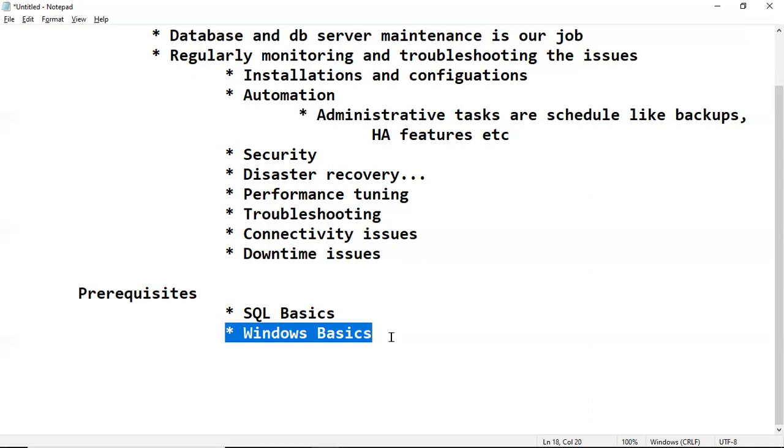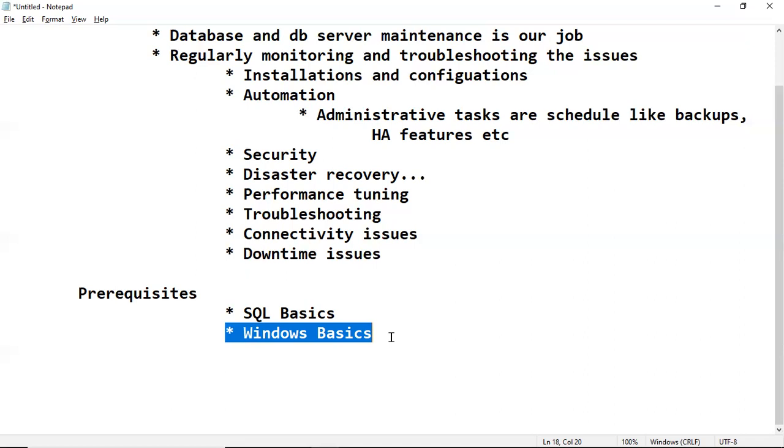Remember, in real time we are not working with Windows. We are not troubleshooting Windows related issues. We are, but just to identify exactly what the reason is, we should have some Windows basics knowledge. Basic knowledge is required.